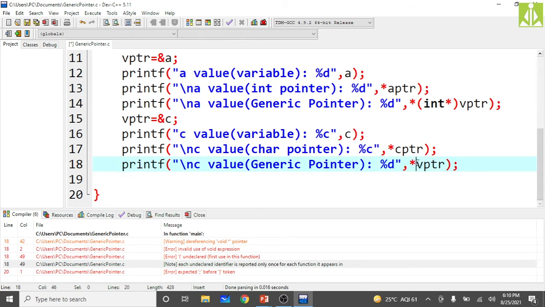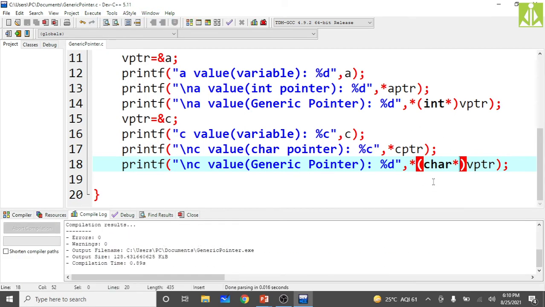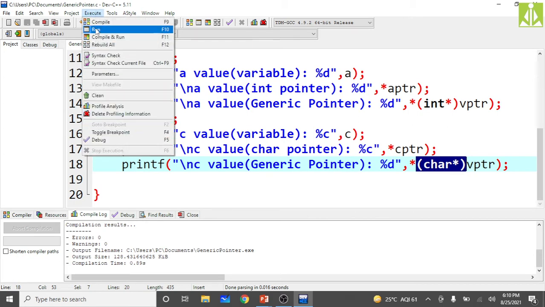Here what we need to do is make it specific. As your generic pointer is holding a character address, put (char *) before the character variable's address. Char star will make things specific over here. Now the compiler will come to know that your generic pointer is holding a character address by seeing this typecast. This is typecasting, putting your specific type inside the parentheses. Just go and run the program.